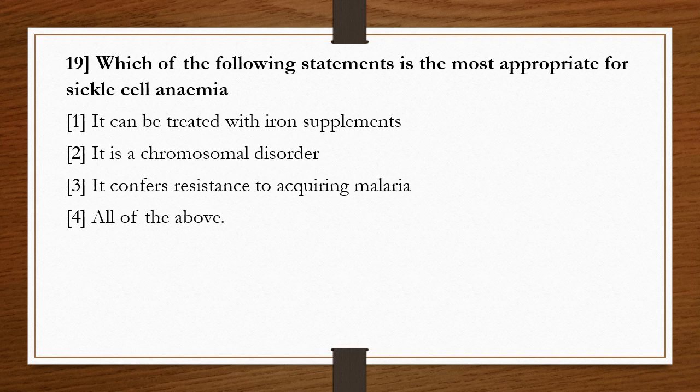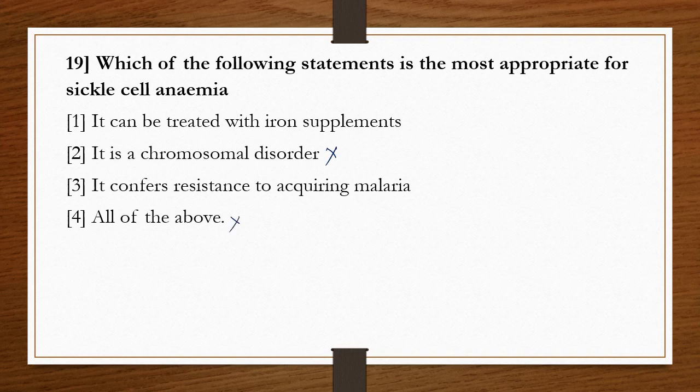Sickle cell anemia is an example of a Mendelian disorder, not a chromosomal disorder. That's why option 2 is not considered, which means all of the above is also not considered.